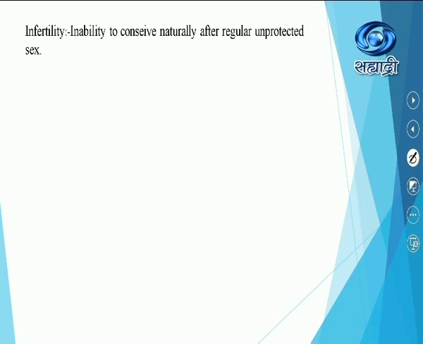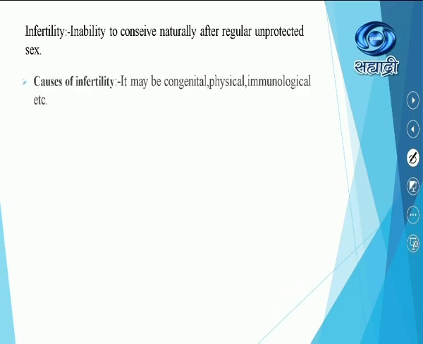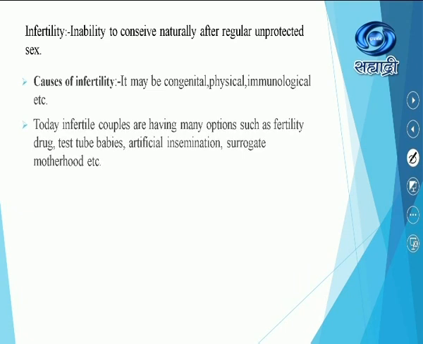So, the inability to conceive naturally after regular unprotected sex is called infertility. Causes of infertility may be congenital, that is, defects by birth, physical, immunological, etc. Today, infertile couples have many options such as fertility drugs, test tube babies, artificial insemination, and surrogate motherhood.